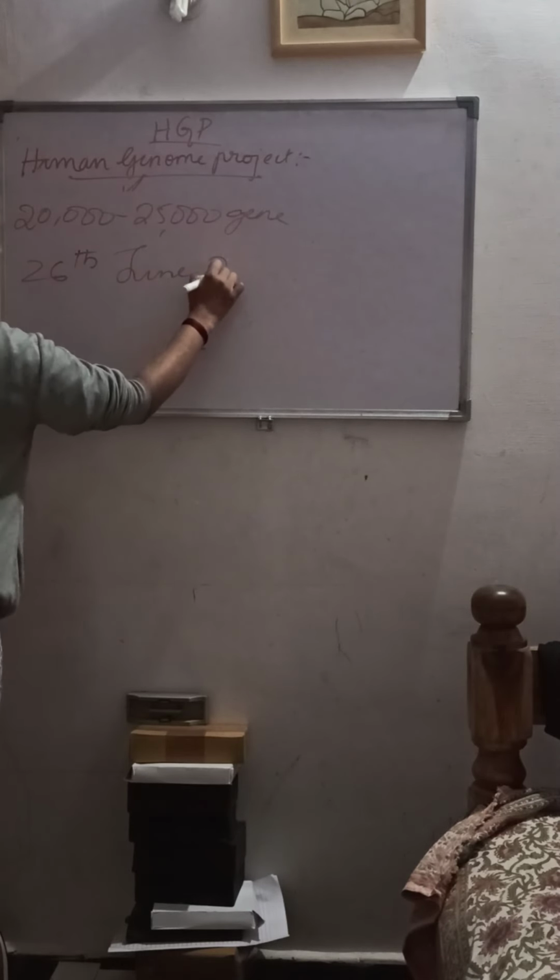Next, moving on to the outcomes of the HGP. The first draft of the Human Genome Project was announced on 26th June 2000, and the project was completed in April 2003.